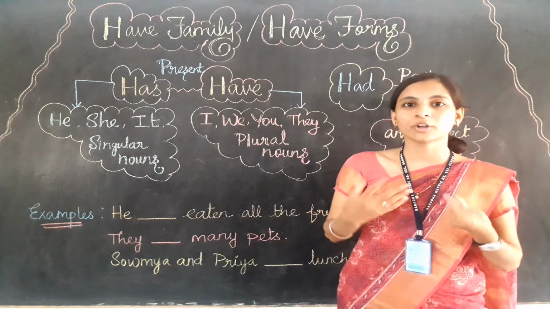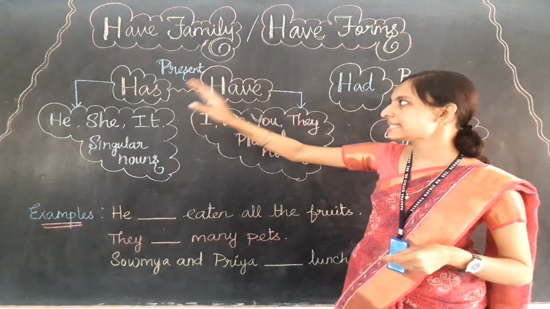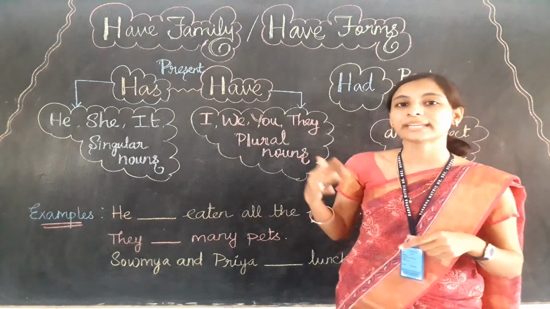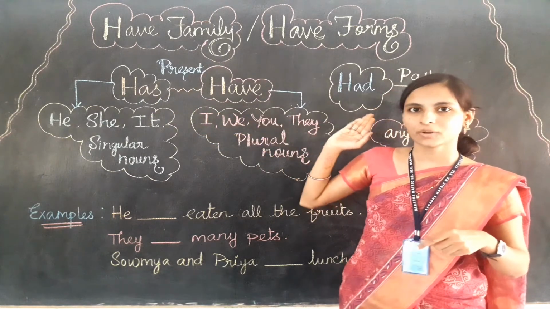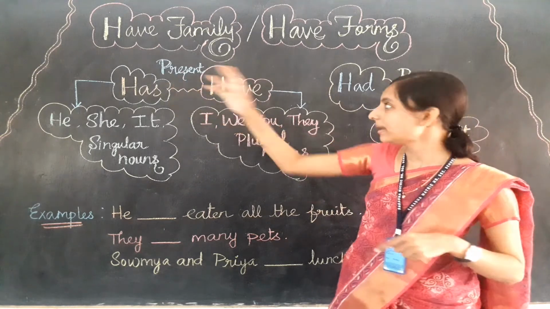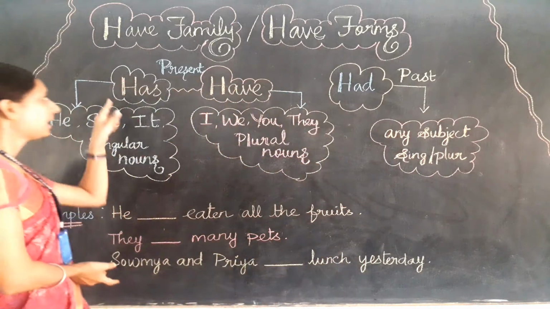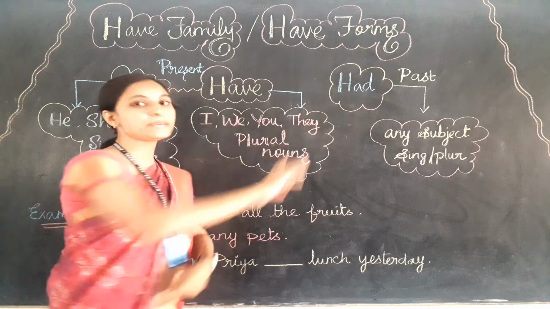Now, how many verbs refer to the have family? Yes, has, have and had. Now let's learn where we can use has, have and had. Has and have are the present time verbs, and had is the past time verb. Again, has and have are the present time verbs, and had is the past time verb.